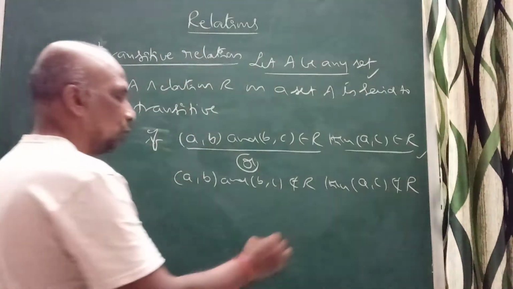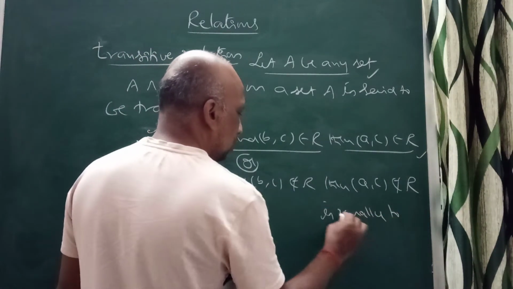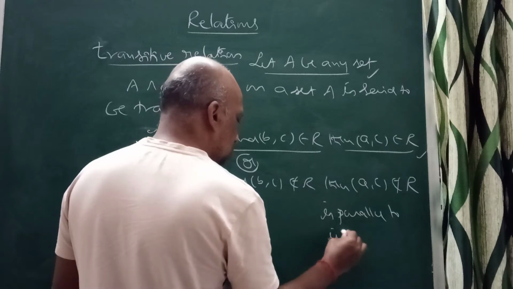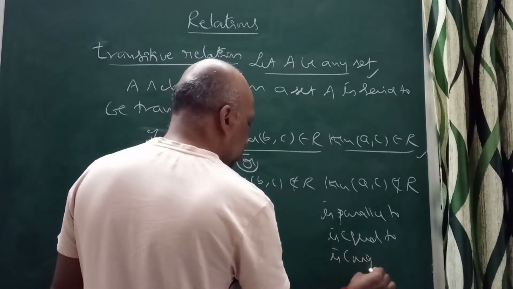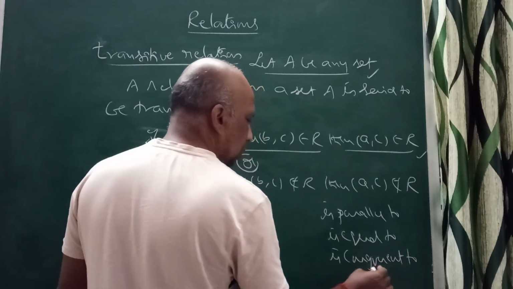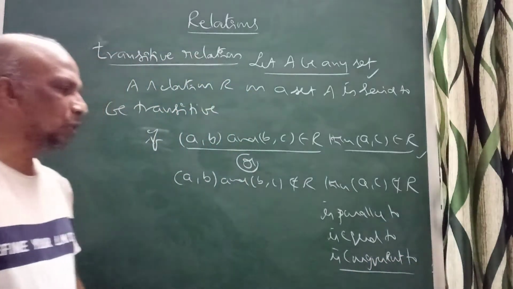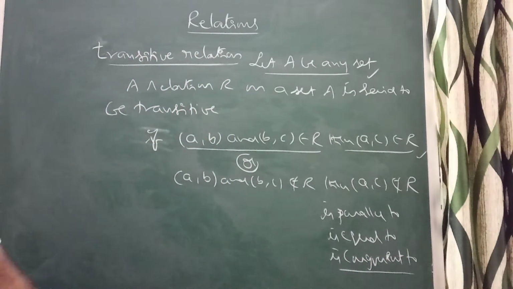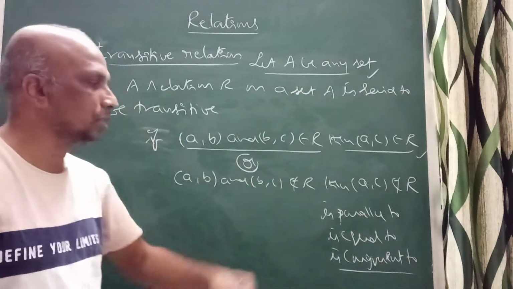Even "is parallel to," "is equal to," and "is congruent to": these three relations are transitive relations.